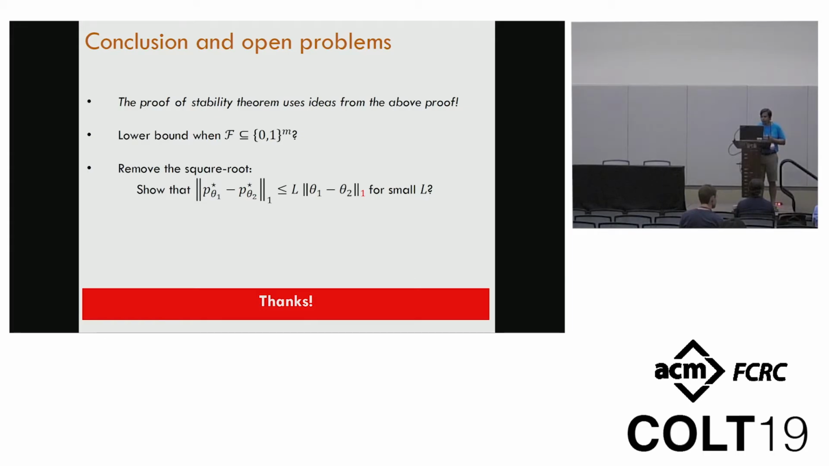The second, and I think more interesting, open problem is that in the stability result, we had a square root. So the L1 norm of the difference of the two probability distributions scaled with the square root of the distance between the two vectors. This is something I don't know how to remove for the class of polytopes I described. This is a very nice open problem, and I would end with this. Thank you.